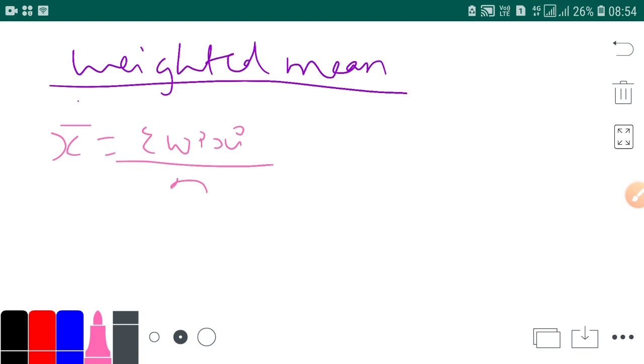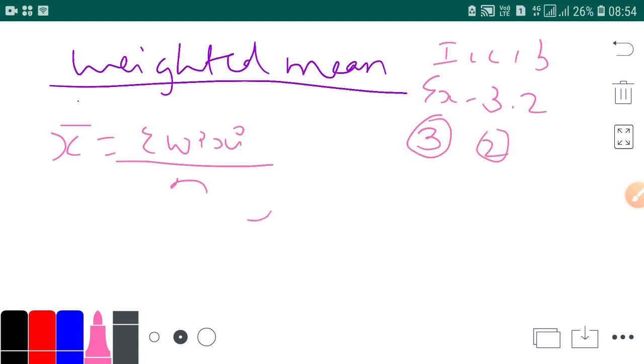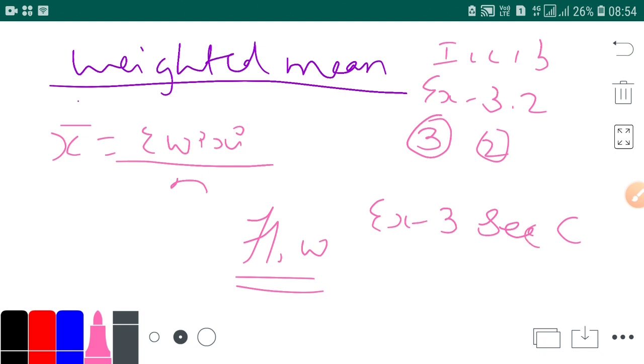Now today we have done so many sums. We have done illustration number 13. We have done exercise 3.2, sum number 3, sum number 2. And now today your homework is main exercise 3, section C, sum number 13.